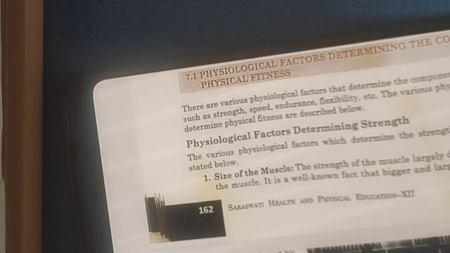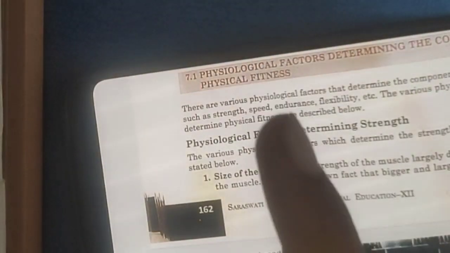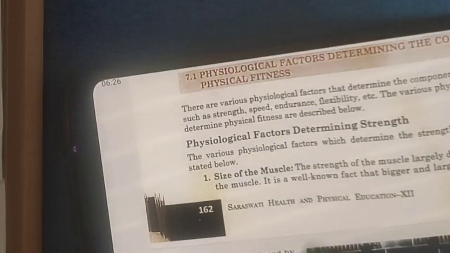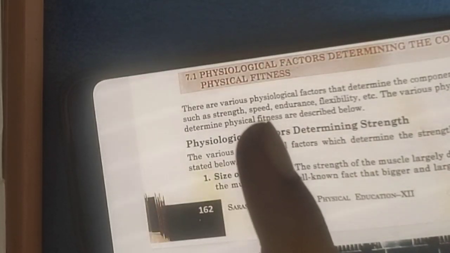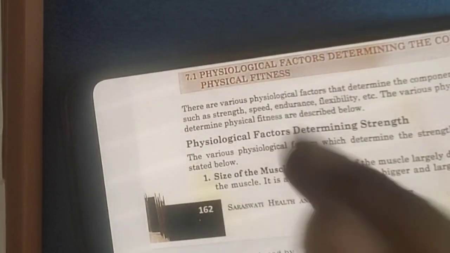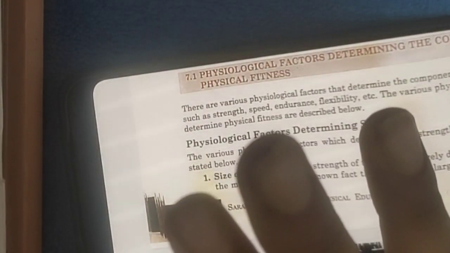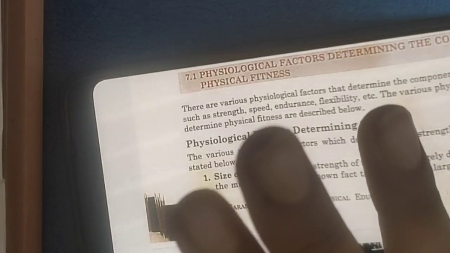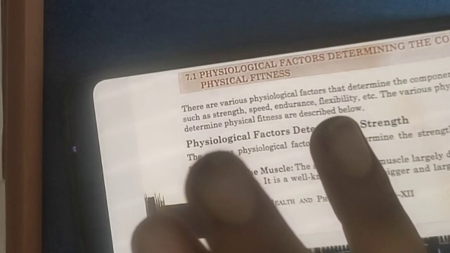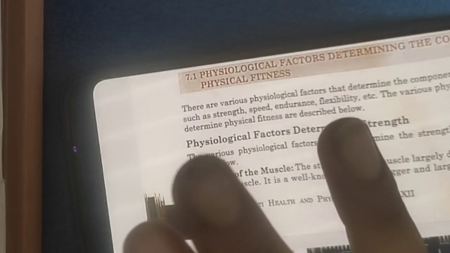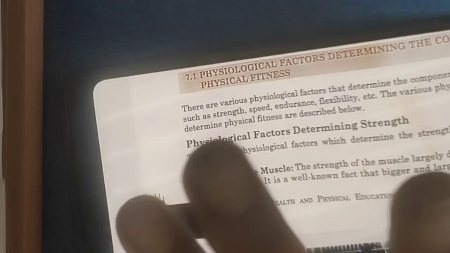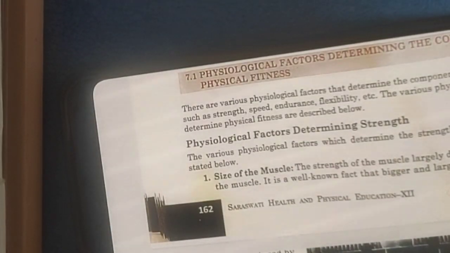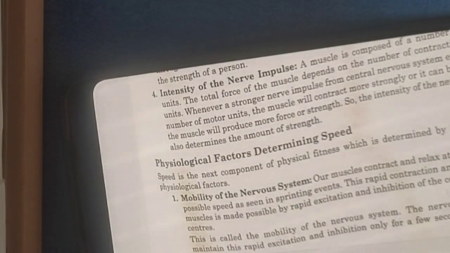So basically, what are the four physiological factors which determine strength? First is the size of the muscle. Then second is your body weight. Third is muscle composition: white fibers, red fibers. More amount of fast twitch fibers, that is white fibers, and slow twitch fibers, red fibers, should be less. It is genetically determined. And then the last one is intensity of nerve impulse. The more the intensity of nerve impulse, the higher will be the contraction, and therefore the more the muscle strength.